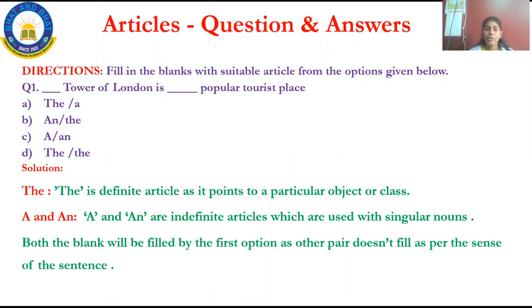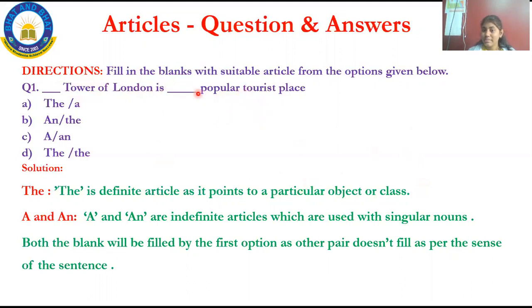Now compare. Both the blanks should be filled by the first option. The Tower of London is a popular tourist place. See, what is a used for? A is used to point out a thing or an object. Here tower is an object. So the Tower of London is a popular tourist place.